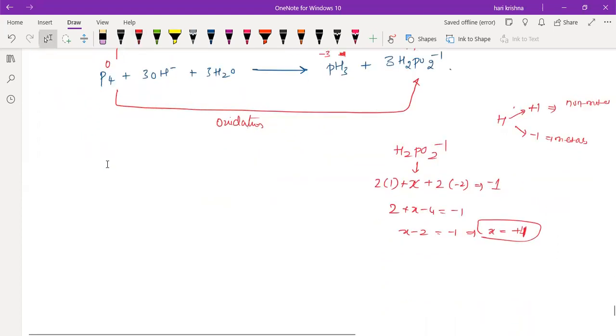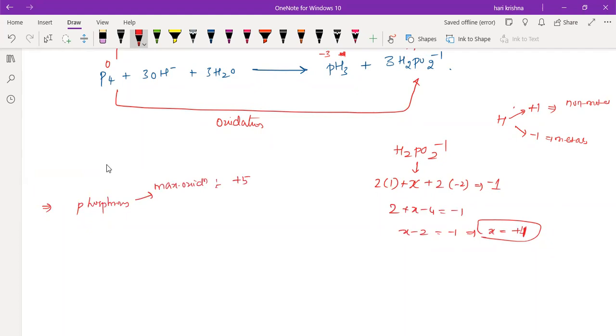Suppose we take phosphorus. Phosphorus belongs to which group in the periodic table? So 15, the 15th group. For 15th group elements, what is the maximum oxidation state? +5.